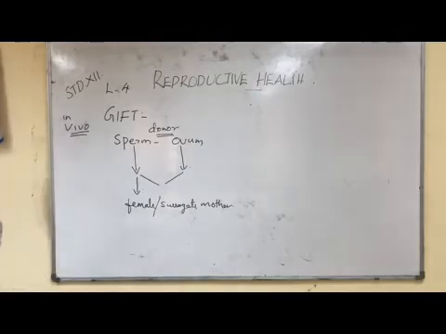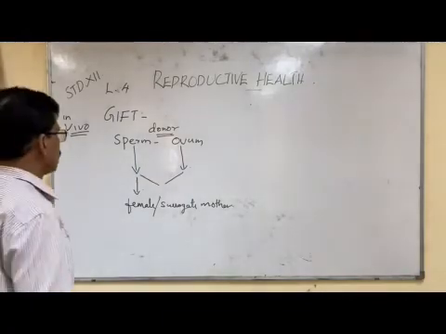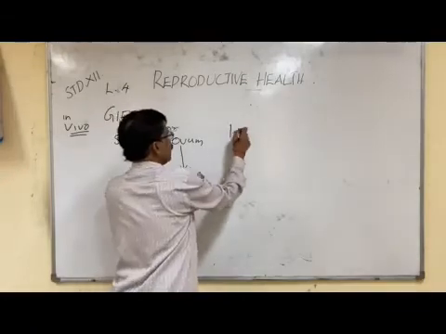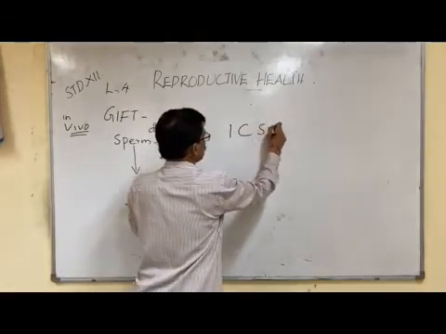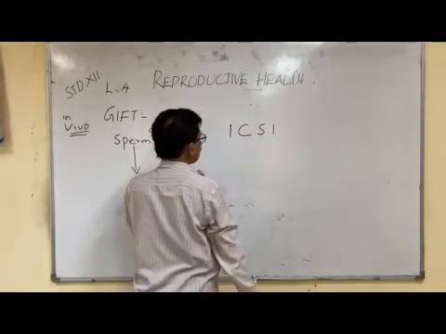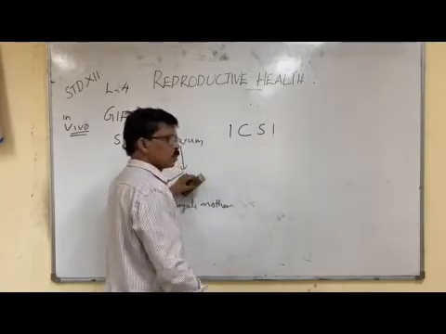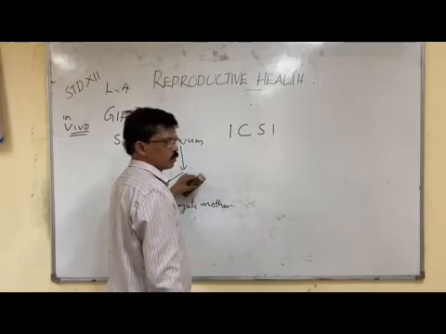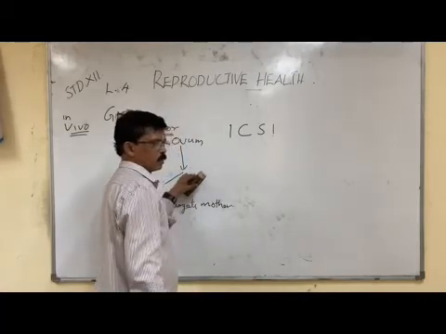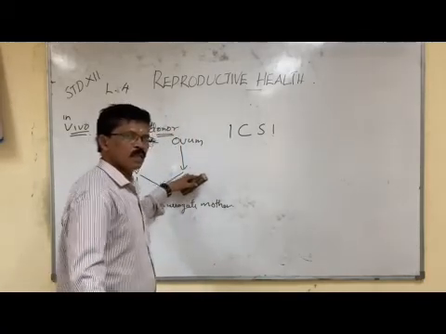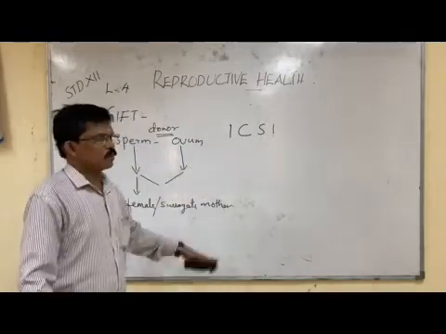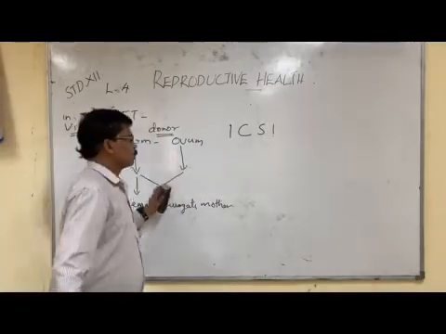Now the next important group is called intracytoplasmic sperm injection. What is ICSI? ICSI, intracytoplasmic sperm injection. The sperm collected from a donor is directly injected into the cytoplasm of the ovum. So fertilization is effected. Right?